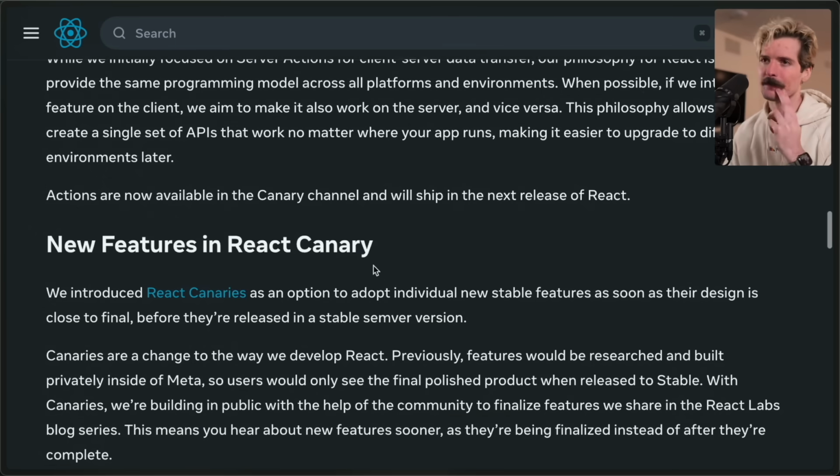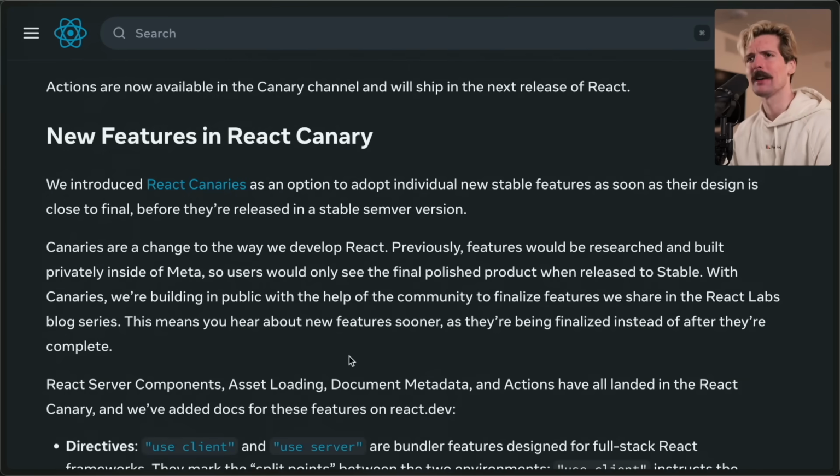New features in the React Canary. We've introduced React Canaries as an option to adopt individual new stable features as soon as their design is close to final, before they're released in a stable Semver version. Canaries are a change to the way we develop React.